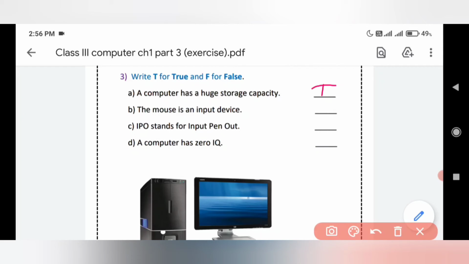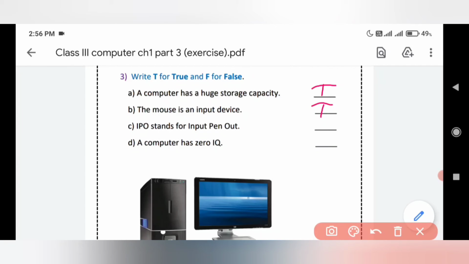Second, the mouse is an input device, isn't it? With the help of the mouse, we can enter the data and information in the computer. So it is an input device or not? Yes, it is an input device. So the mouse is an input device is also true.